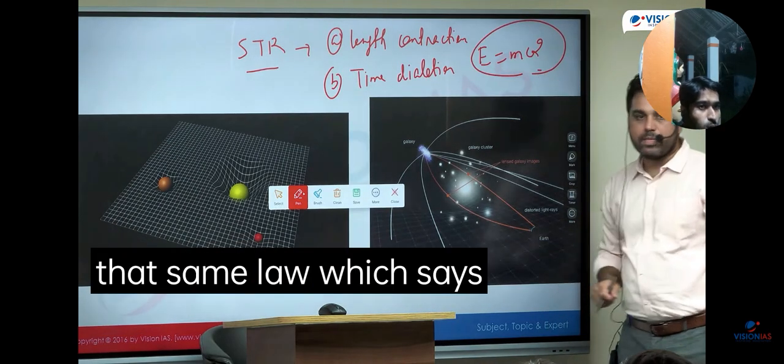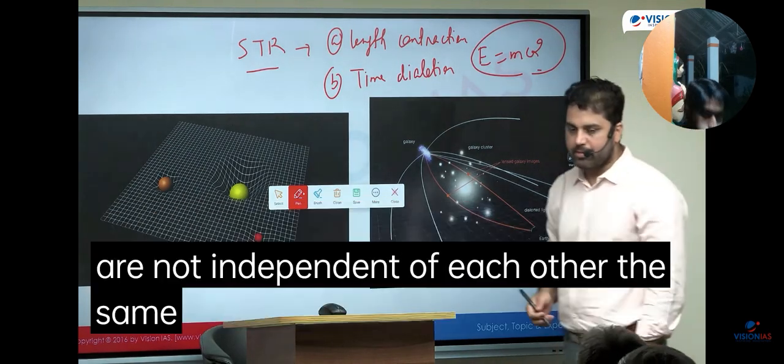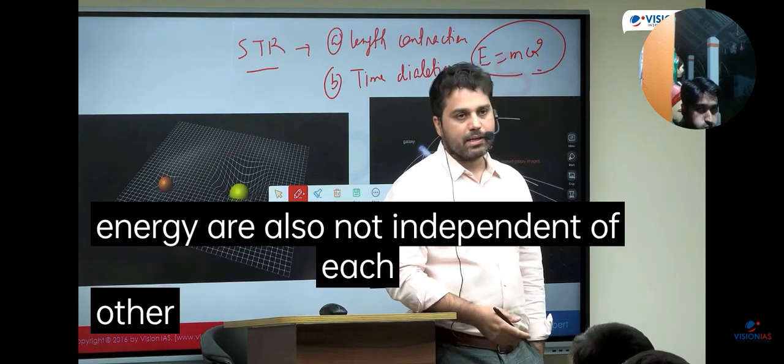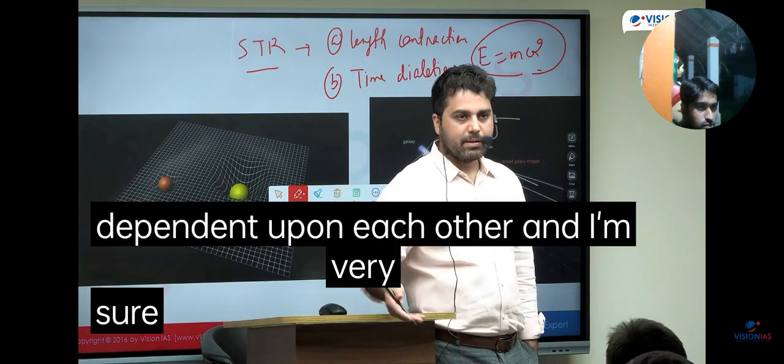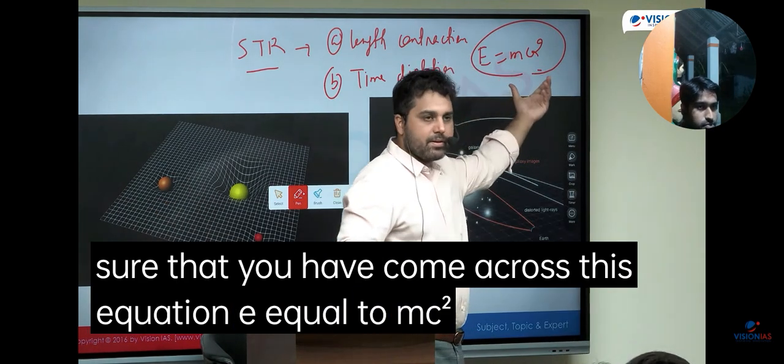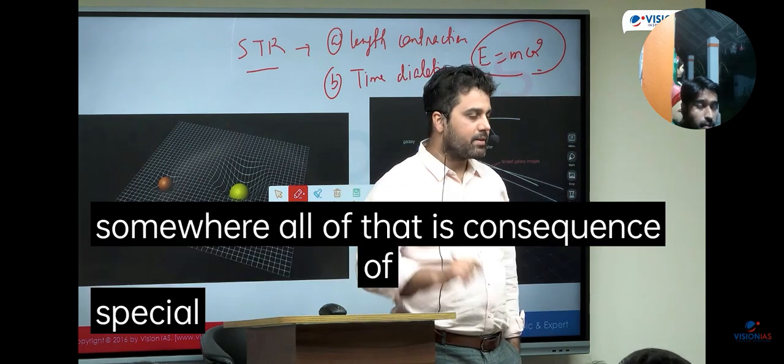That same law which says space and time are not independent of each other also tells us that mass and energy are not independent of each other. Mass and energy are very much dependent upon each other. And I'm very sure that you have come across this equation E is equal to mc squared somewhere. All of that is a consequence of the special theory of relativity.